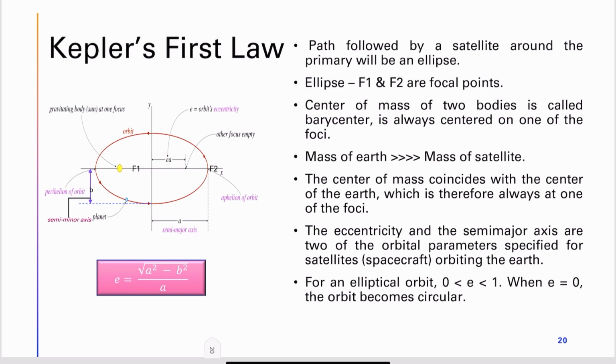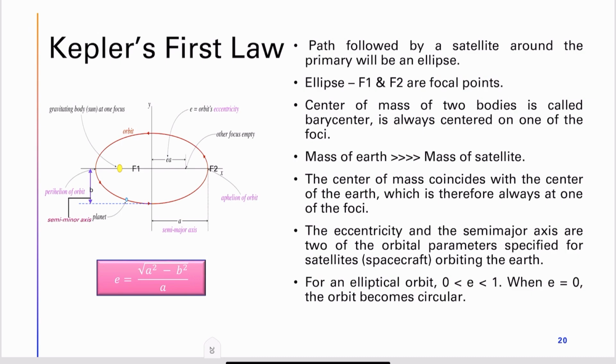We know that an ellipse has two focal points, F1 and F2. The center of mass of these two bodies, the primary and secondary body together, is called the barycenter, and it is always at one of the foci. We have two foci for an ellipse, F1 and F2, and the barycenter will always lie in one of the focal points.